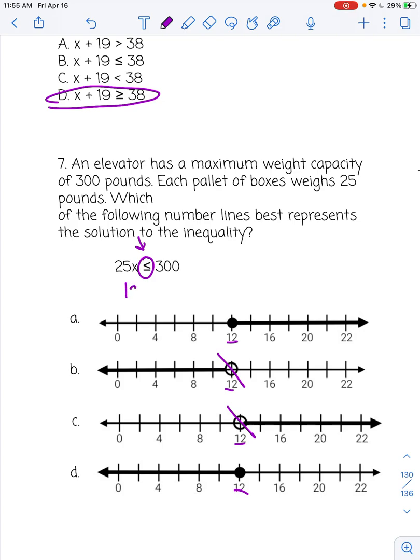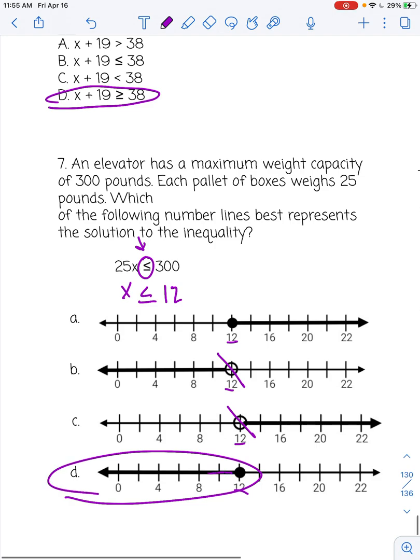And then, if we know x is on this side, x is less than or equal to 12. That means x is going to be less than 12. Which one of these is pointing to the numbers that are less than 12? D, because it's pointing to the numbers less than 12.